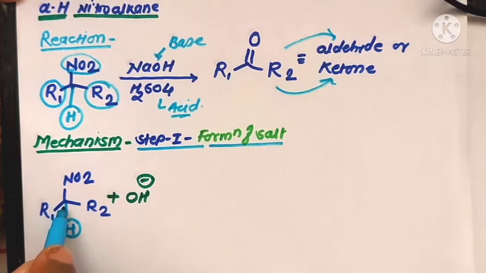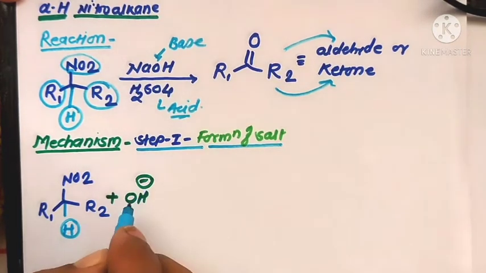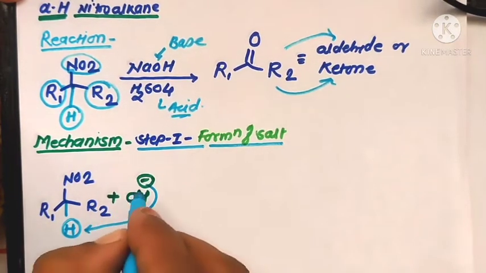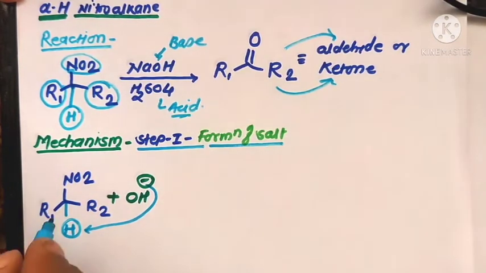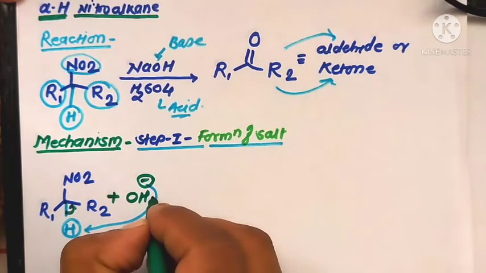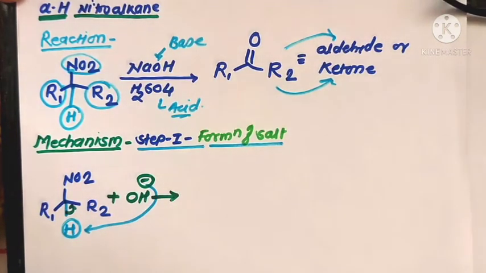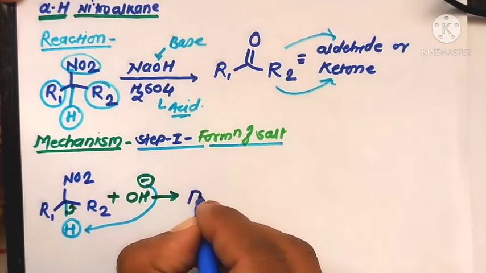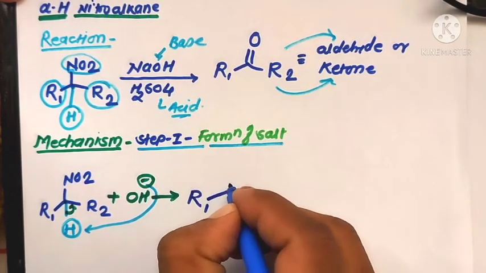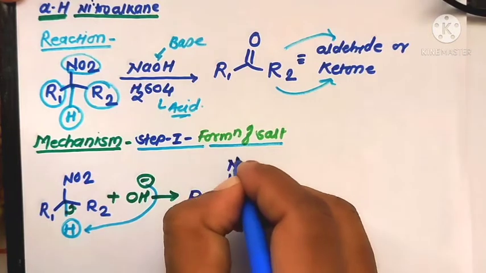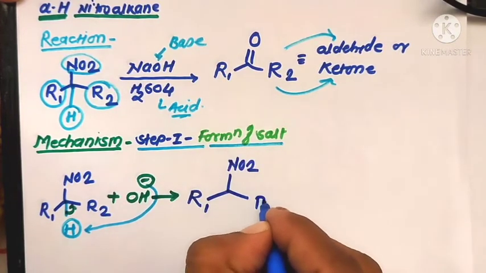Here there is only one acidic proton, present on this carbon atom. Therefore this highly acidic proton can be abstracted by the base as an H plus ion. Therefore the bonding electrons between this carbon and hydrogen atom shift toward the carbon atom to form the salt molecule, here R1, NO2, and the other group R2.